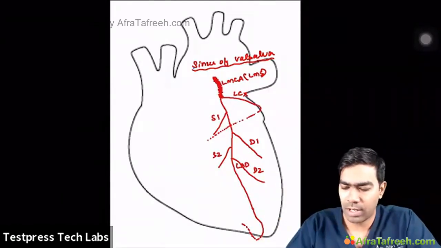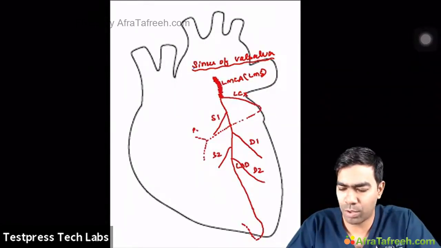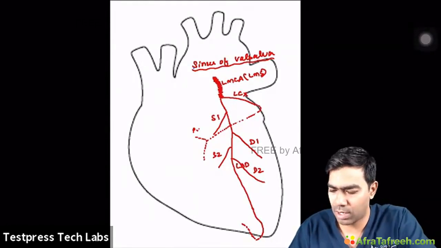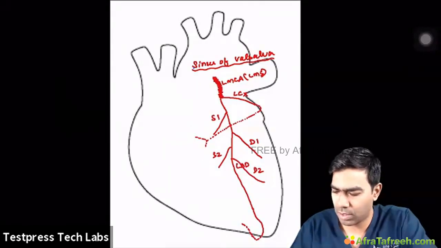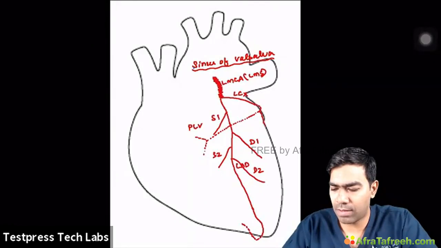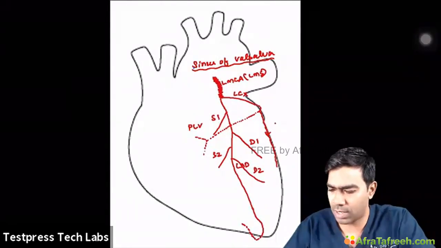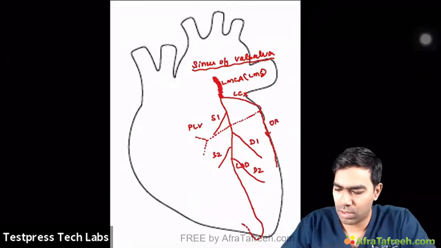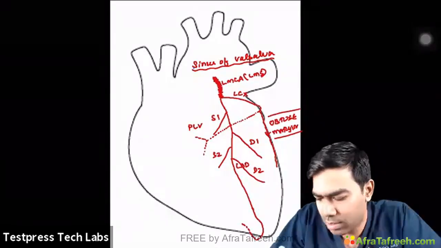as they curve around the posterior side of the heart and move behind. And they're going to give rise to a variety of arteries. And these branches are typically referred to as posterior left ventricular branches. So I can draw as PLV. So these are the posterior left ventricular branches. And on the other hand, they're also going to supply the lateral wall of the left ventricle through something called obtuse marginal branches. So let me write this as obtuse marginal branches.